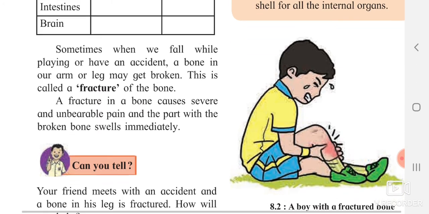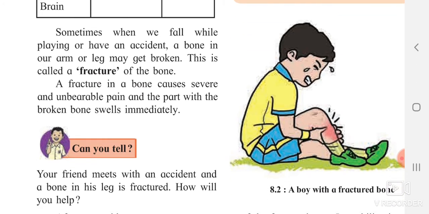So, a fracture in the bone causes severe and unbearable pain, and that part with the broken bone swells immediately. Swells means sujne. What happens? A fracture in a bone causes severe and unbearable pain. Severe and unbearable means you cannot bear that pain. It is that difficult, you cannot control that pain also. And the part with the broken bone also swells immediately, where your bone is fractured, that part also swells, in Marathi we can say to bhag suchto.